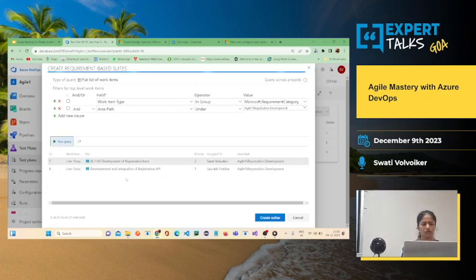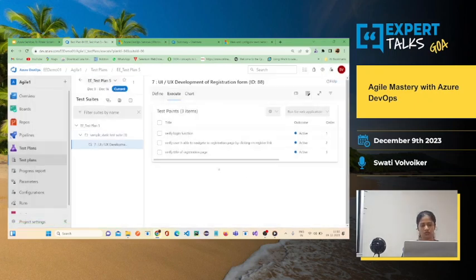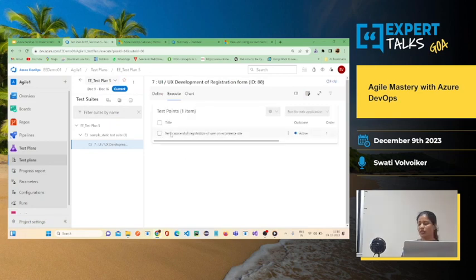If I run the query, sorry, this is user stories, and I can create the test suite. Now there was only one test case that was covered under registration and that got fetched. So this is with respect to the requirement based, meaning registration, login or payment test cases you can fetch.